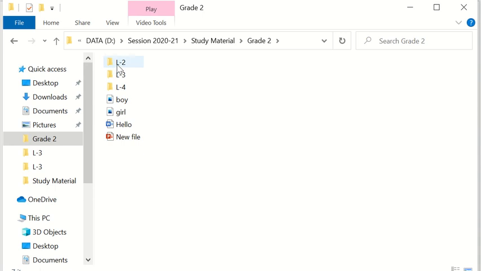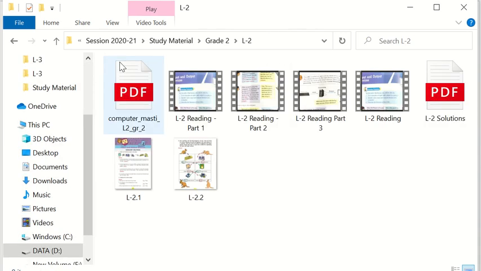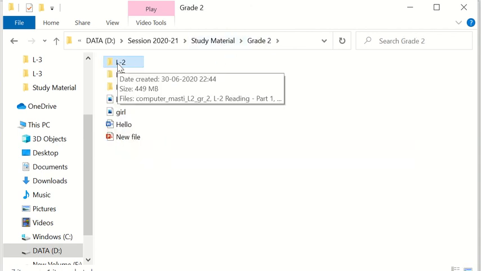When we open this container, then we can see a different number of files here. It can be video, it can be audio, it can be a picture, it can be any file. So whenever we are keeping things inside the container, these things are known as the files, and this is known as the container or folder.